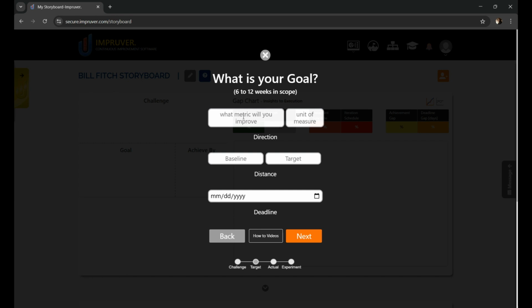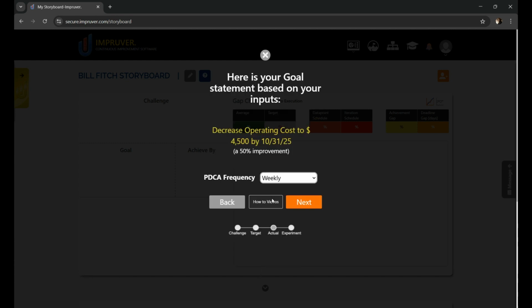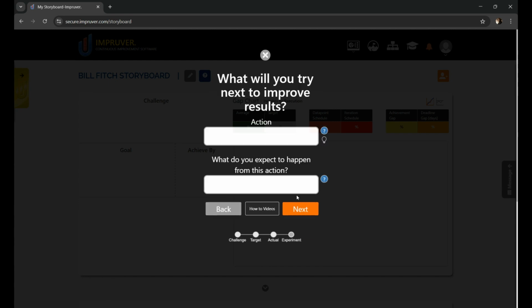Since he knows that his manager's goal is to decrease operating costs, he might set a goal to help his manager succeed, but within his own scope of responsibility. As such, he may focus on operating costs, starting at $6,000, and he may want to get to $4,500 for his scope of responsibility. And he wants to achieve this in the next couple of weeks. Going to have weekly PDCA cycles and hit next.